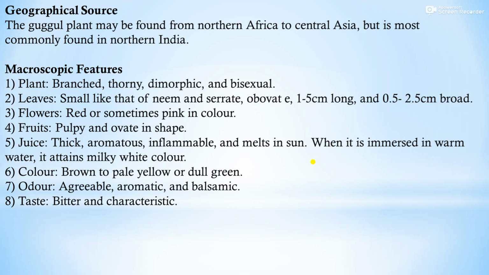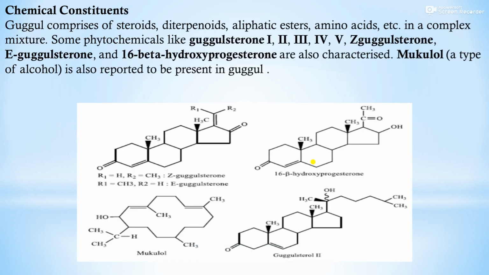Juice thick, aromatous, inflammable and melts in sun. When it is immersed in warm water, it attains milky white color. Color brown to pale yellow or dull green color. Odor agreeable, aromatic and balsamic. Taste, bitter and characteristics. These are the microscopic features of Google. Then next one, chemical test.